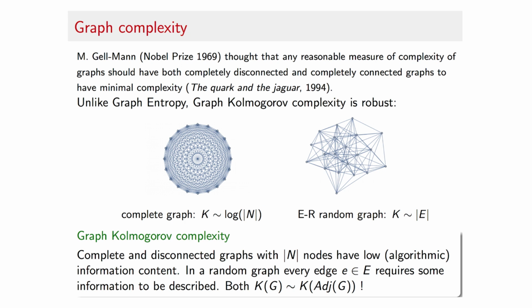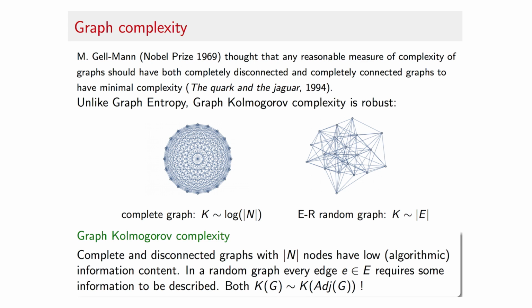In a very popular book, Gell-Mann, a very famous physicist that won the Nobel Prize in 1969, thought that the challenge of graph complexity was fundamental in the new science of complex systems, and claimed that any reasonable measure of complexity should have both completely disconnected and completely connected graphs to have minimal complexity. Here we will not only show that we can conform with this basic requirement, but our methods based on algorithmic complexity and algorithmic probability can say and do a lot more.